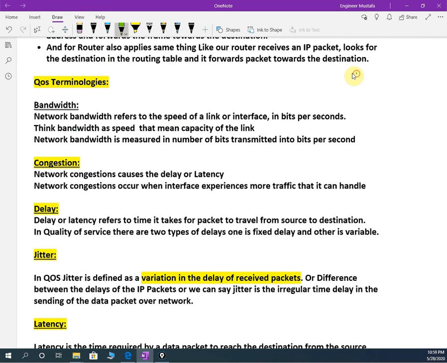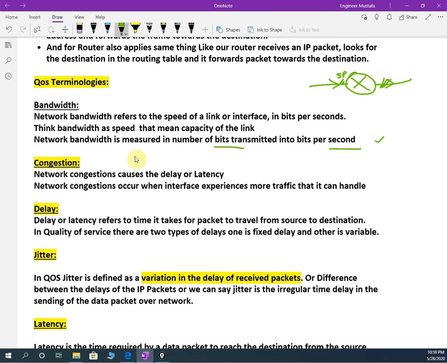For example, if I have a router, this is input to the router and this is output from the router. Whatever the speed of this interface is, we can say bandwidth. In simple words, bandwidth is the speed or capacity of the link. Network bandwidth is measured in bits per second.